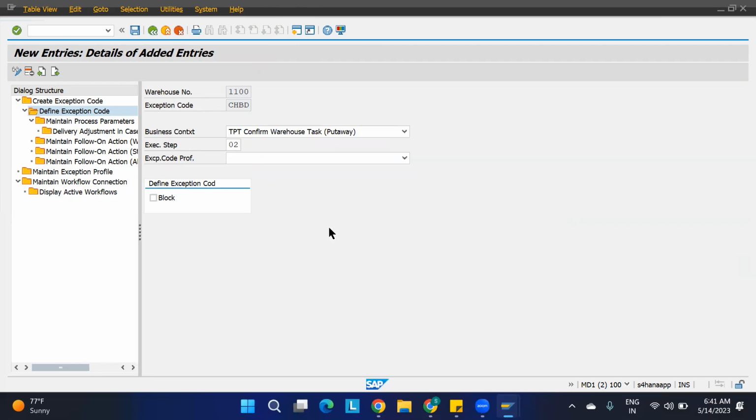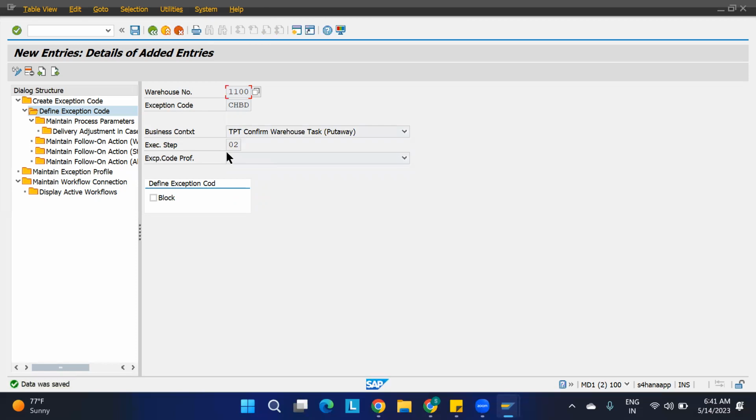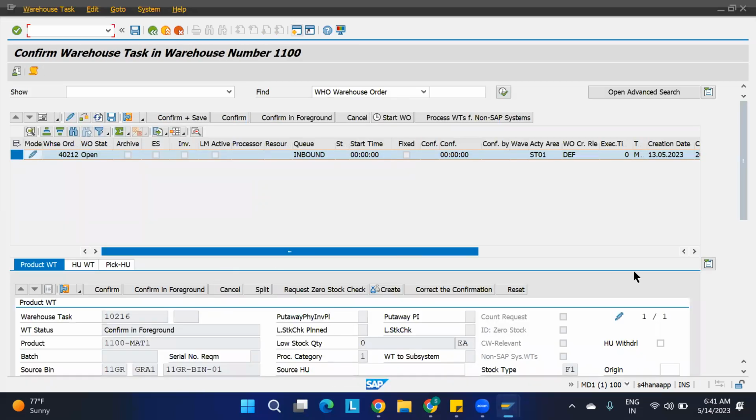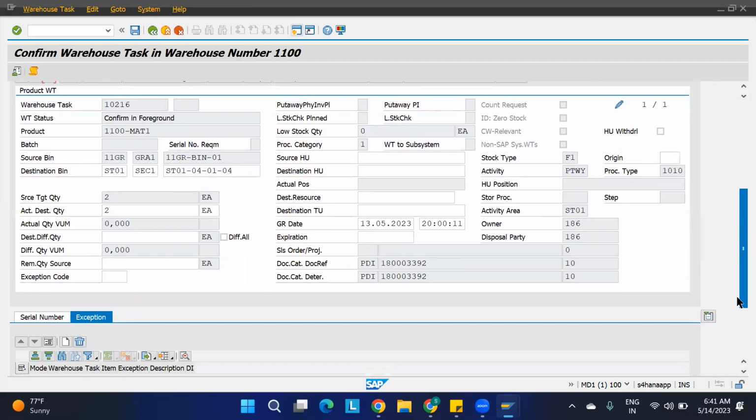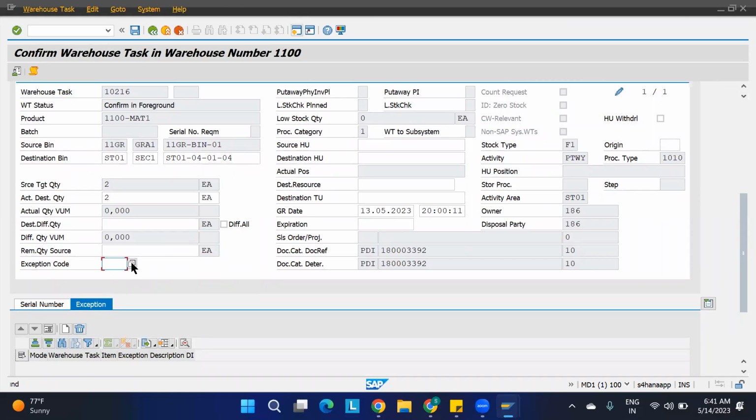Okay, nothing is there. Click enter, save it. Now I have given it for the desktop also. Correct, no? Okay, let me check now whether it is taking. I think it will take now. Okay, exception code. It is already defined for that.